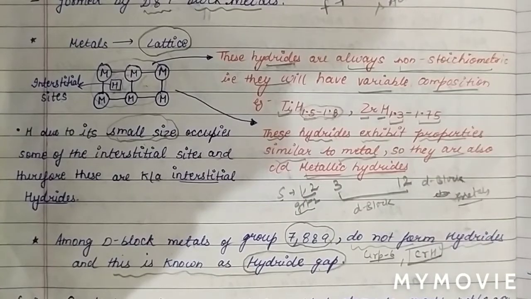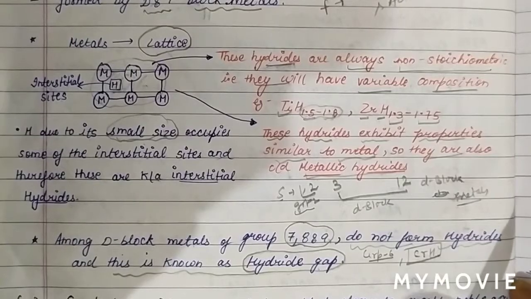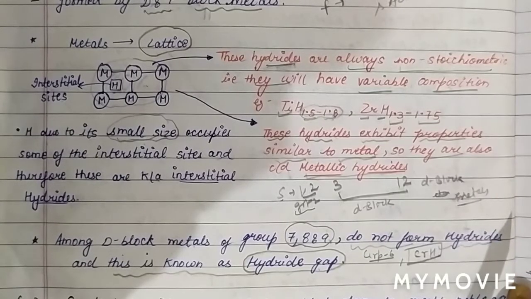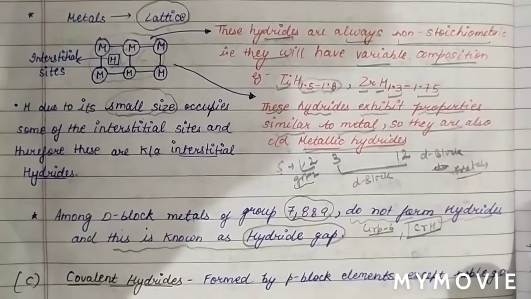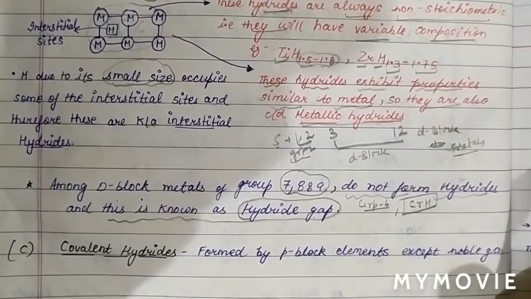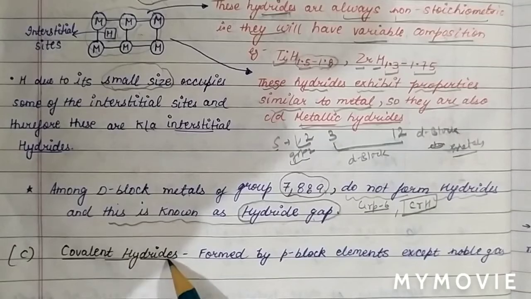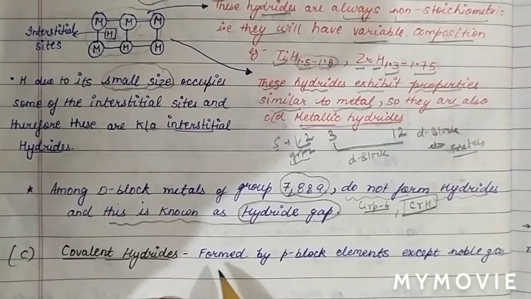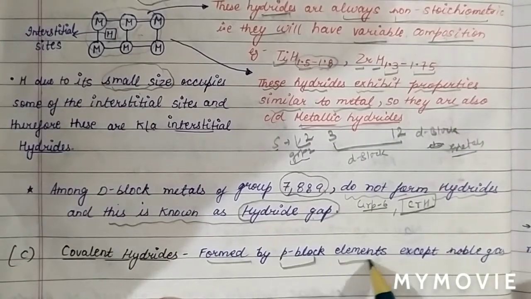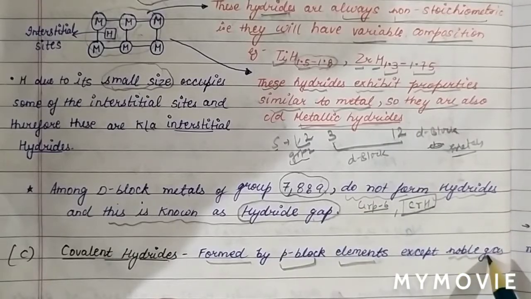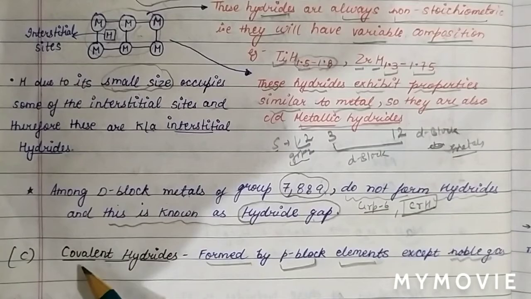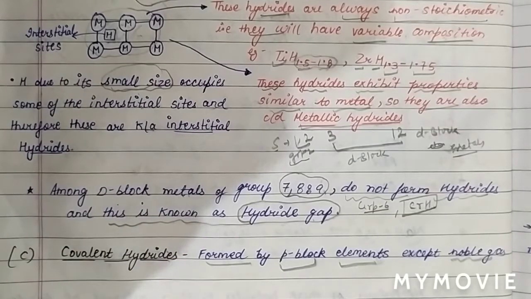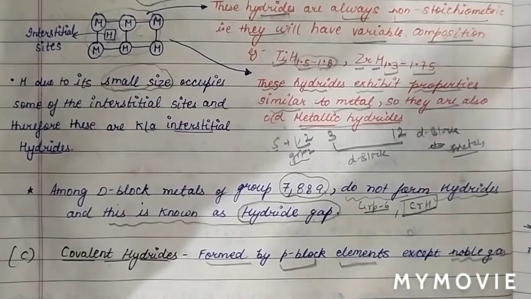Now we are going to discuss our next type of hydride, which we call covalent hydride. Covalent hydrides are formed by the P block elements except noble gases. So except for noble gases in the P block elements, covalent hydrides are formed. Now we will discuss the types of covalent hydrides.